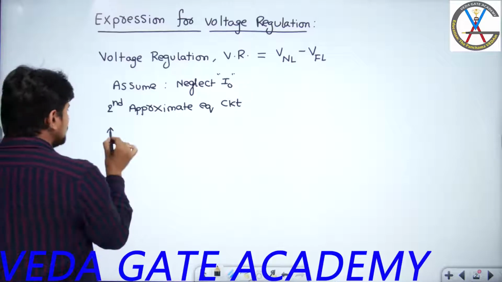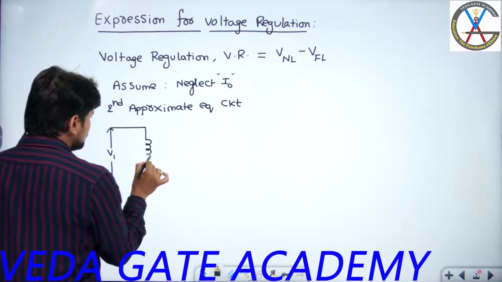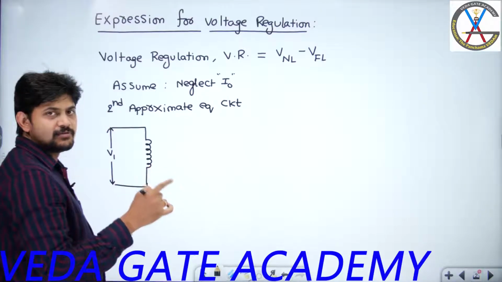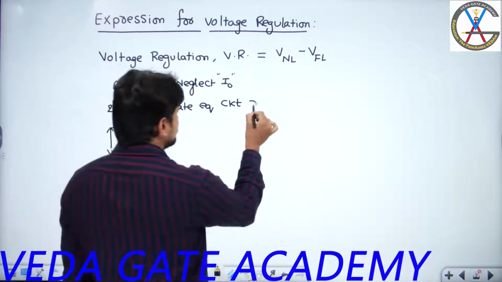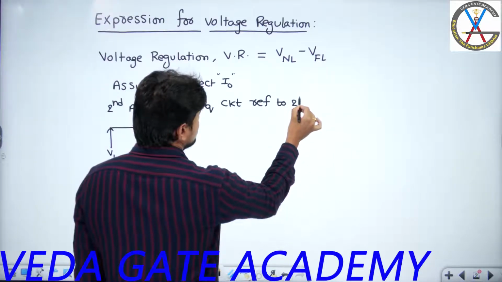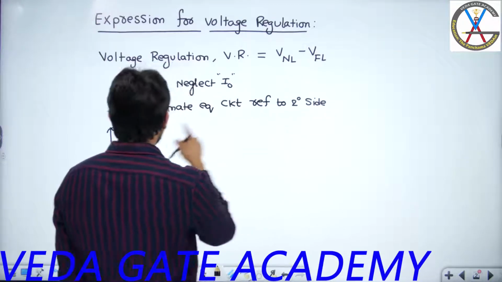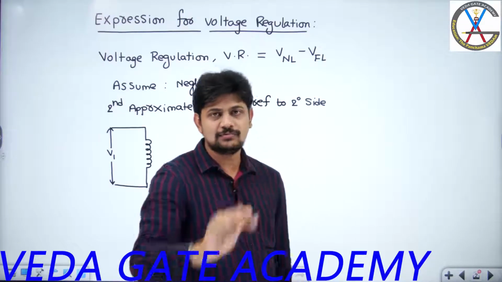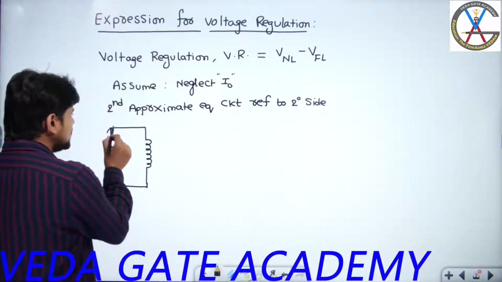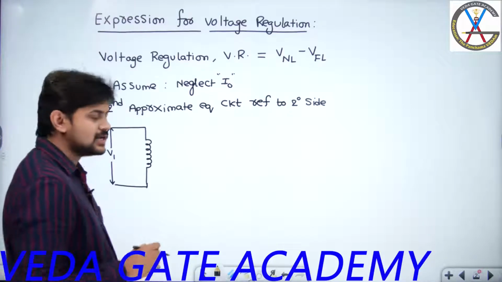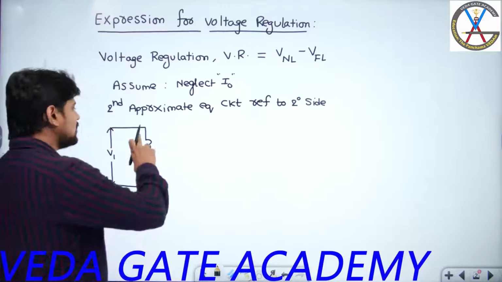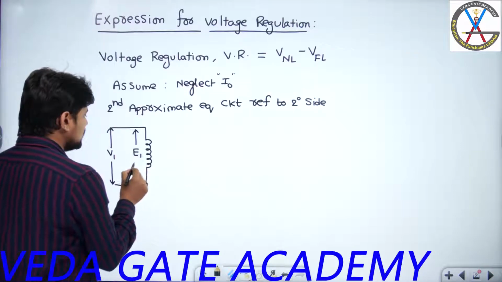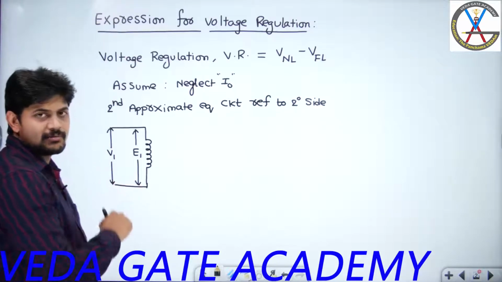To keep the expressions simple, I draw it referred to the secondary side, so the resistance and leakage reactance of the primary winding are shifted to the secondary side. If there is no resistance or leakage reactance, then if I apply 100 volts, the same 100 volts will be induced across the primary winding. So the induced EMF in the primary winding E1 will be the same as V1.